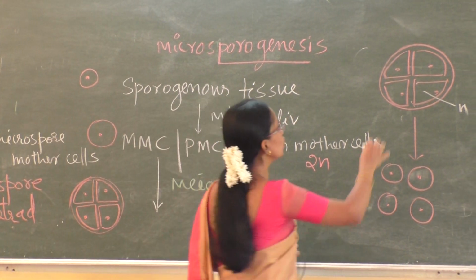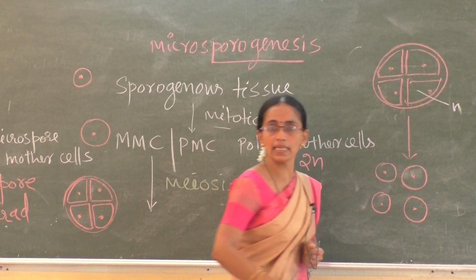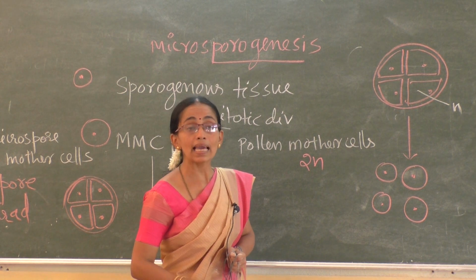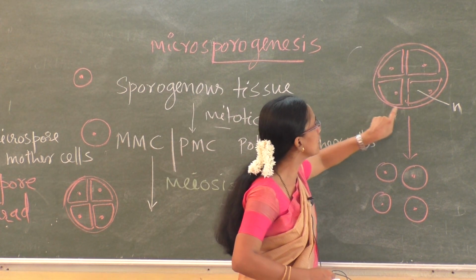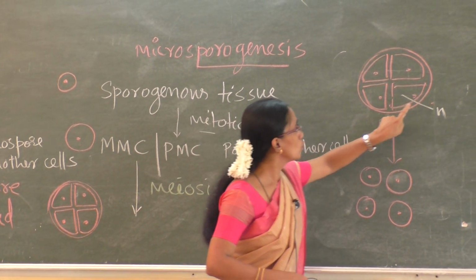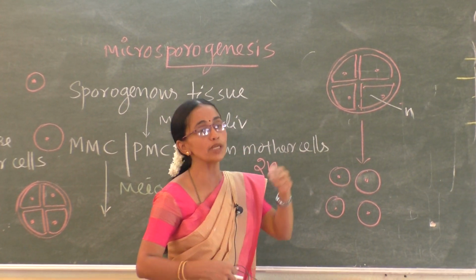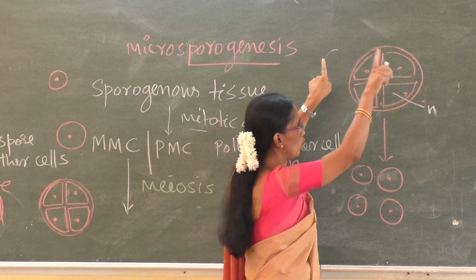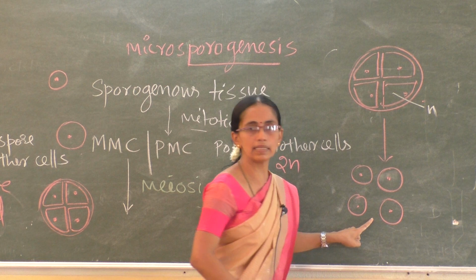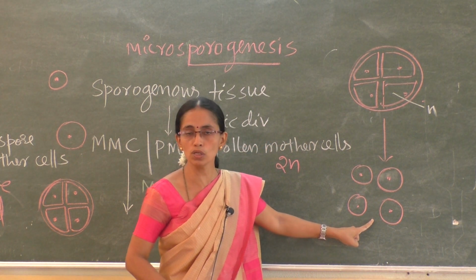And these are held together by a cementing material known as callose. Callose holds these 4 cells together. As the anther matures, these 4 cells dissociate from the callose wall and come out, and they become the pollen grains or the microspores.